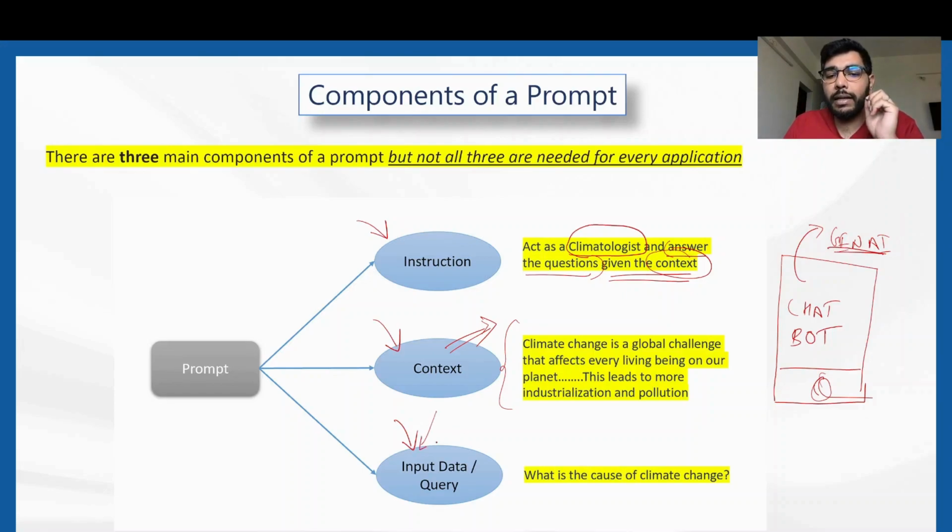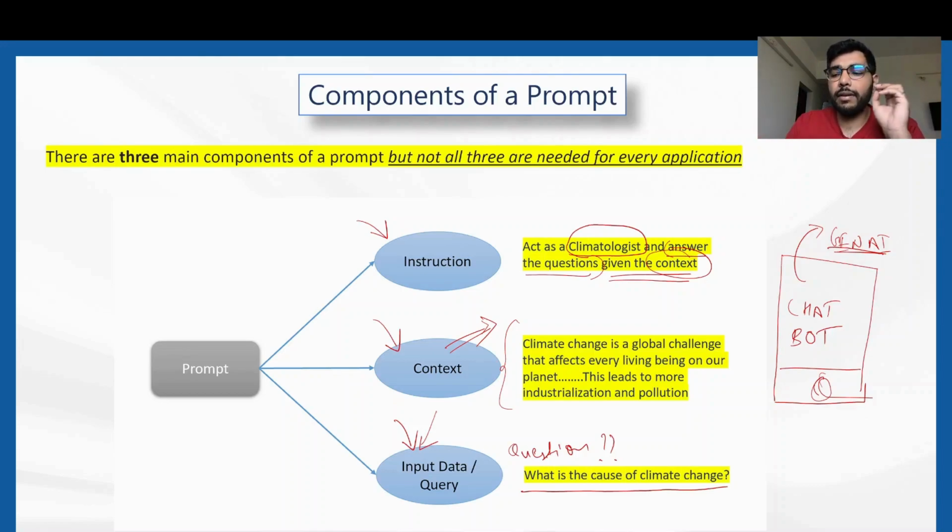Then coming to the third one, that is input data or the user query, which is the question the user is asking with respect to this particular chatbot. This is the third component of the prompt. The question over here is what causes climate change, or the question could also have been what causes pollution, or anything related to climate change.